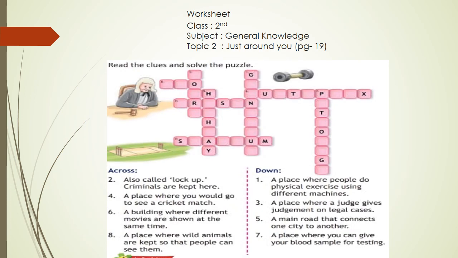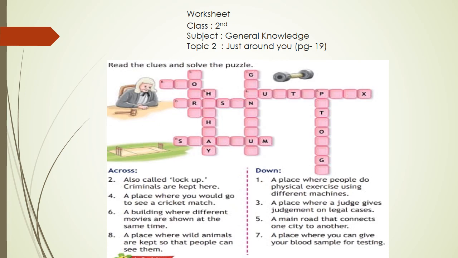Second worksheet is topic 2, just around you, page number 19. Read the clues and solve the puzzle. Across, number 2, also called lockup, criminals are kept here. Number 4, a place where you would go to see a cricket match.